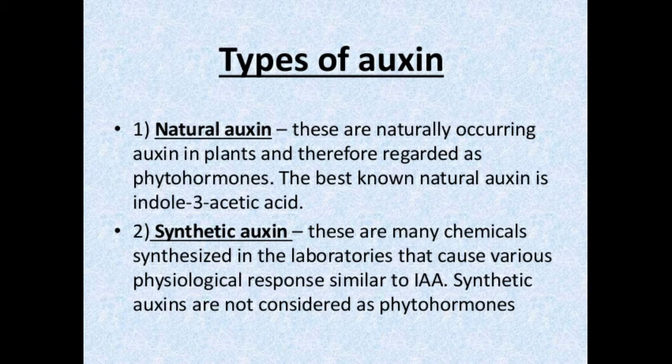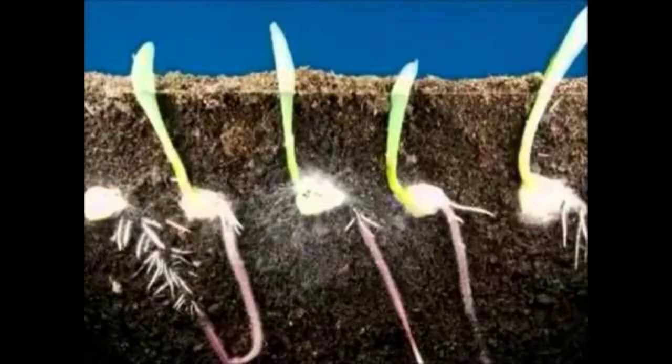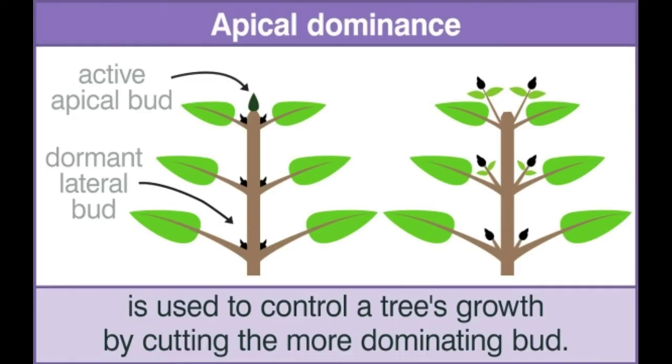Physiological effects of auxins. Auxins bring about a variety of physiological effects in different parts of the plant body. Number 1, auxins promote the elongation of stems and coleoptiles, which makes them grow. Number 2, auxins induce root formation at low concentration and inhibit it at higher concentration. The auxins produced by the apical buds suppress growth of lateral buds. This is called apical dominance.